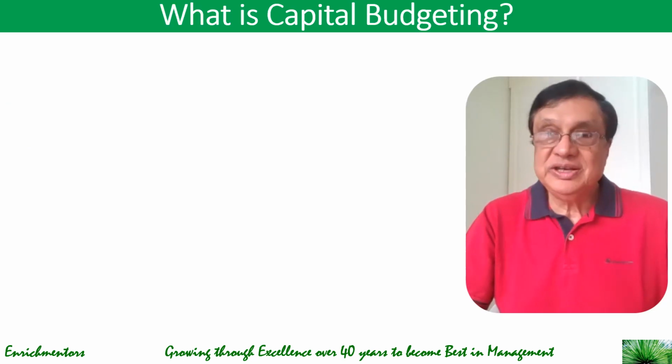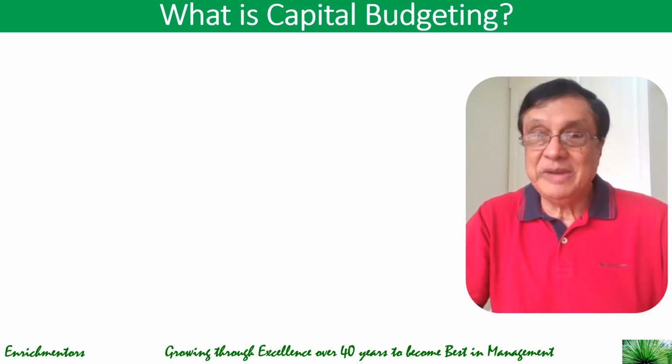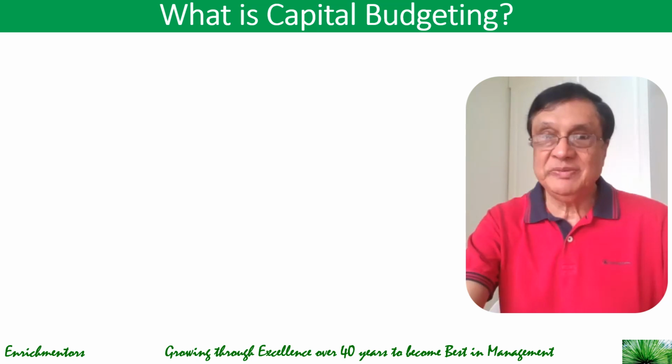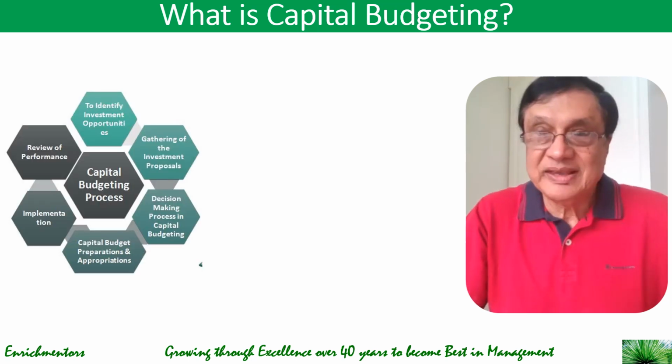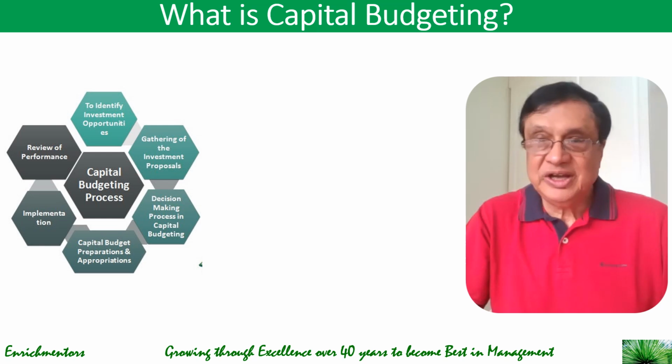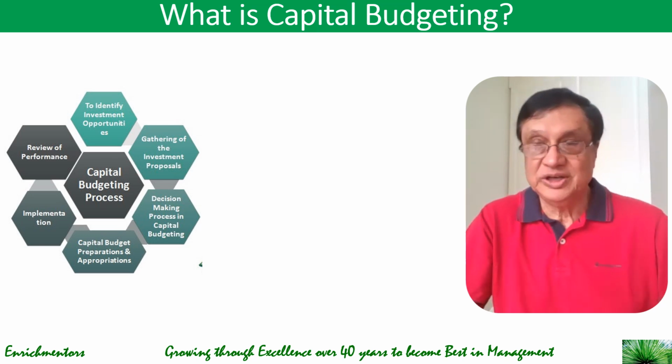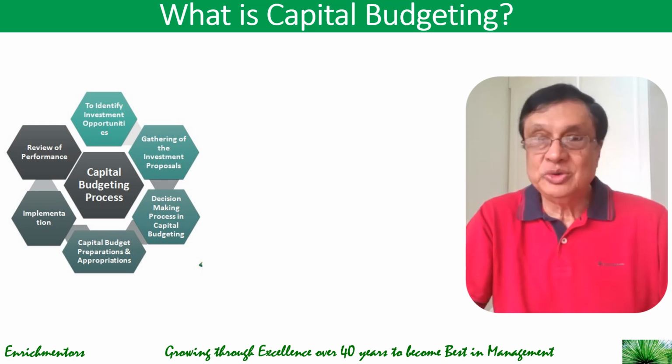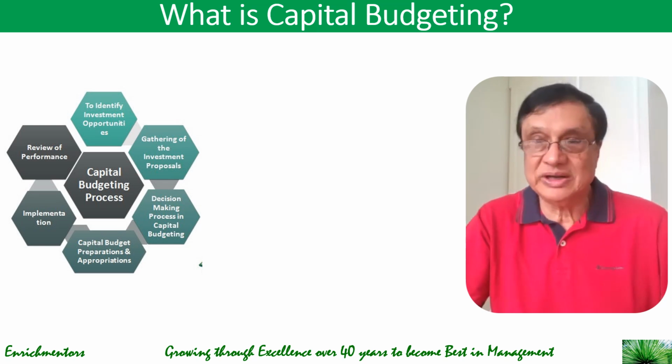So, capital budgeting is the process whereby businesses evaluate and plan a significant long-term investment such as acquiring new machinery, launching new products, or expanding operation. It helps businesses decide whether to undertake a particular project based on its potential to generate future cash flows and profit. You want to put up a new plant. Should you go about doing that and that require $1 million of investment? And what value will it produce in future? Based on that, you can make a decision, and this entire thing is called capital budgeting.